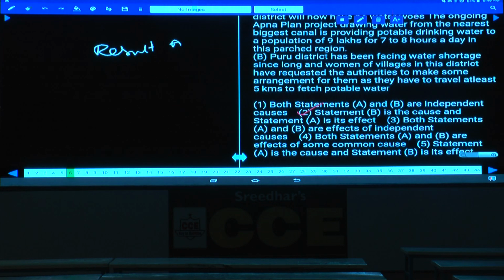Done with this? Hence, in these type of cause and effect questions, first we should always find out the chronological order or the sequential order. What do you mean by this sequential order? Between these two events A and B, first we should identify which event is happening first and which is followed by that one. Yes, what is the necessity of checking this? Because the event which happens first is a cause, which is followed by that one is an effect. Now, in this sequential order, B happened first, hence it is the cause, and it is followed by A, hence it is an effect. Done with this? Now, this is about question number 6.